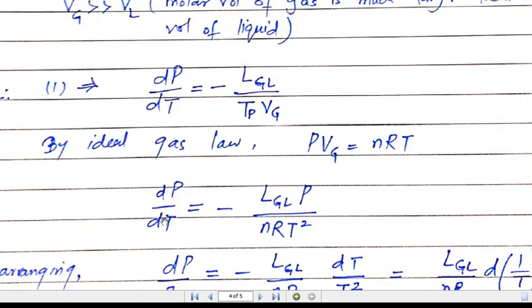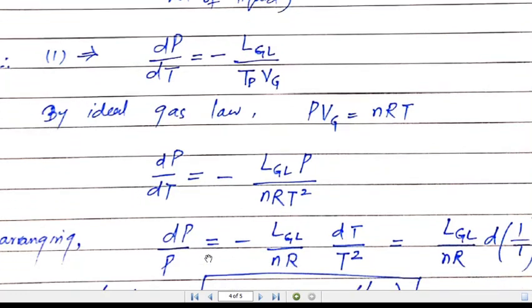So P can be brought here, and dT will go here. You will be left with dP over P is equal to minus Lgl over nR, which is a constant factor, into dT over T square, which can also be written in the form of a derivative like d of 1 over T, which will give you minus 1 over T square.